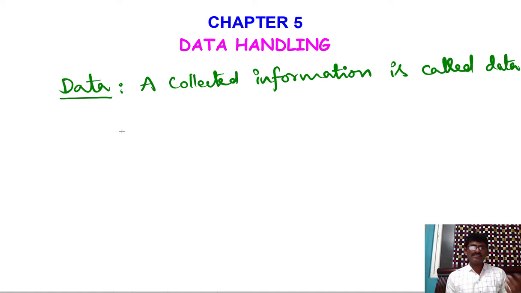Suppose your math teacher conducted an exam, he will collect the marks of all the students and record those marks in the marks register. That information collected by your math teacher regarding your marks is said to be data. Similarly, your physical education teacher collects the heights of the students of your class, suppose. Then it is also data.